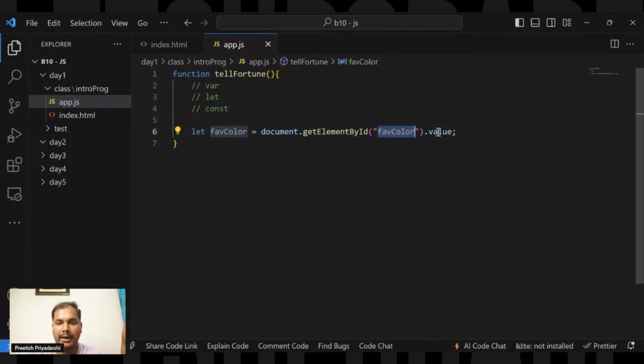From this element it grabs the value and stores it inside the favColor variable.